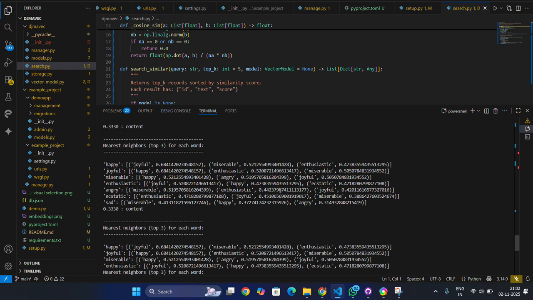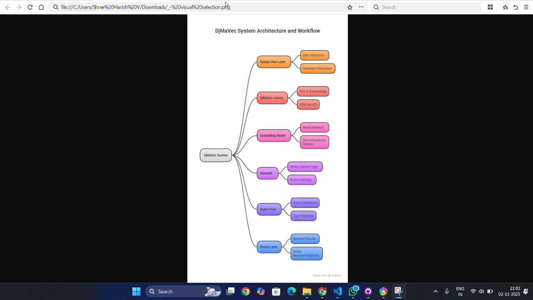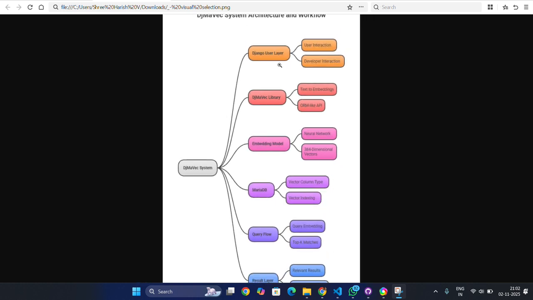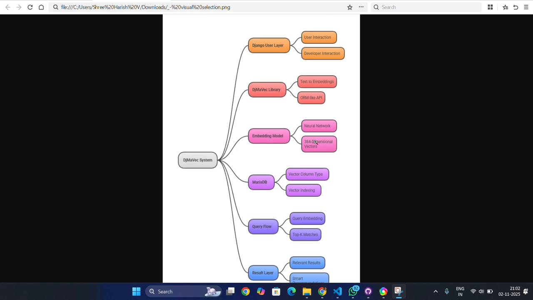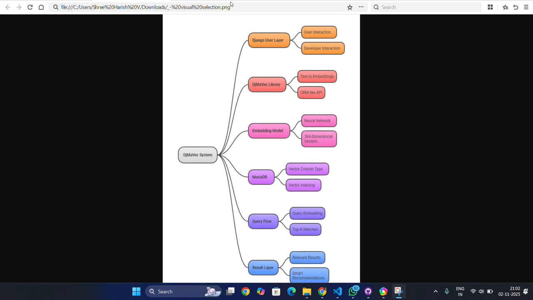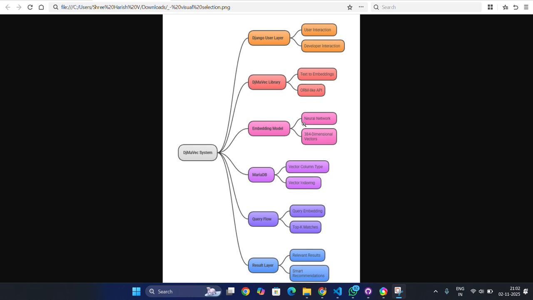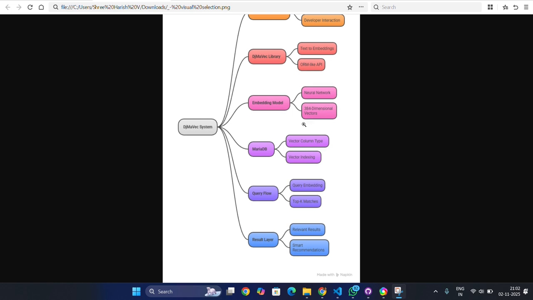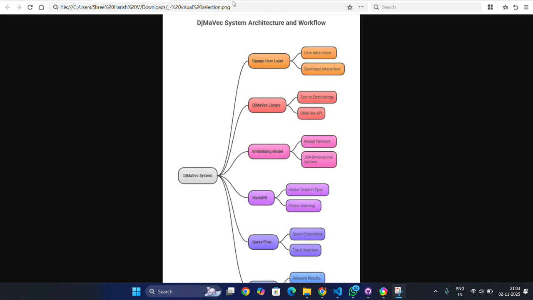So how exactly does it work? As you can see here, I've displayed the system architecture, showing how the library actually works. There are many layers being used here. The text that we give as input is converted into AI embeddings using a local model, and those are stored as a 384-dimensional vector inside the vector column of MariaDB, to be used in future for retrieval. There's no need of loading again and again, and no load on cache memory. In order to achieve that, we have developed this architecture, which is very useful.